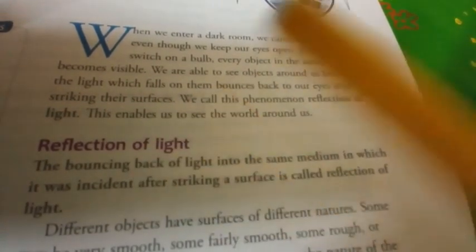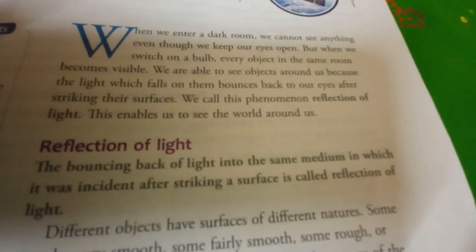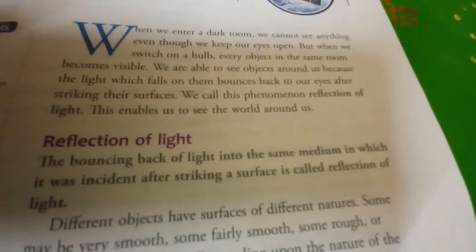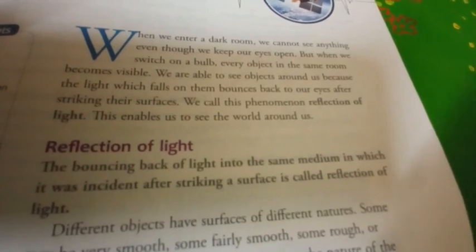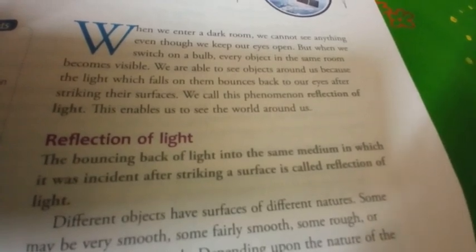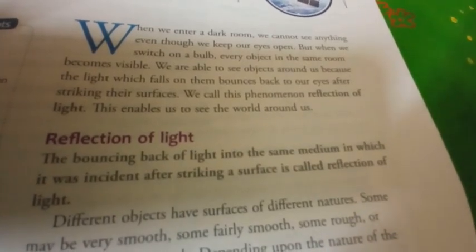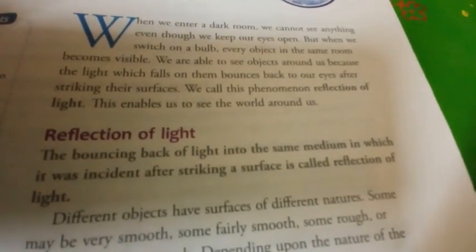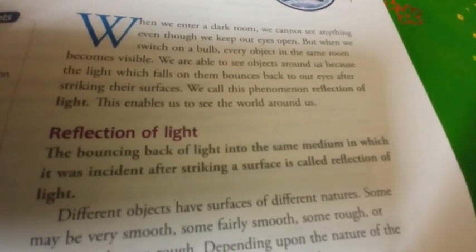Why is it visible? Because according to the rectilinear propagation of light, light always travels in a straight line path, and when it falls on the object, it bounces back to our eyes. That's why things are visible in the presence of light. We call this phenomenon reflection of light. So what is the reflection of light? That is what we will learn now. This enables us to see all around us.